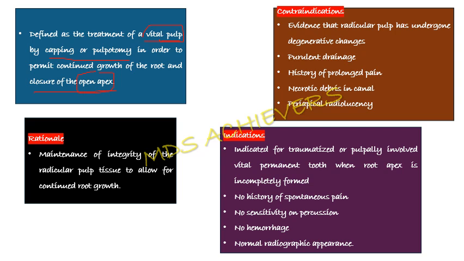And coming to the rationale, see, this is a normal tooth. This is an open apex tooth, that is, the root formation is not completed.